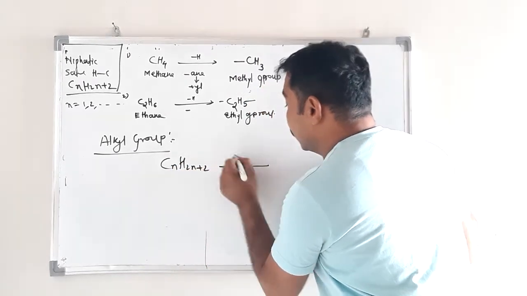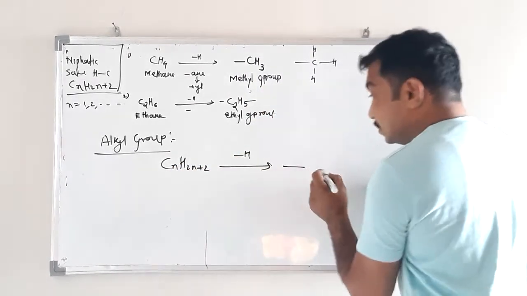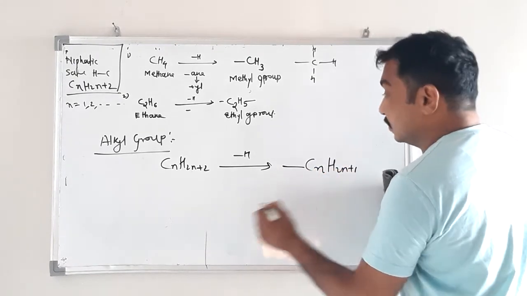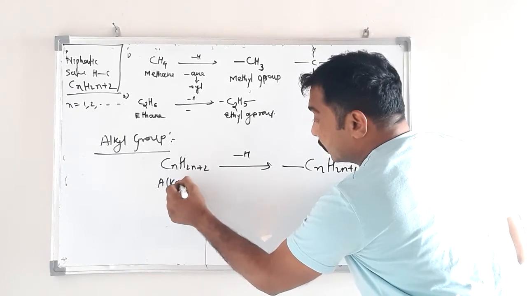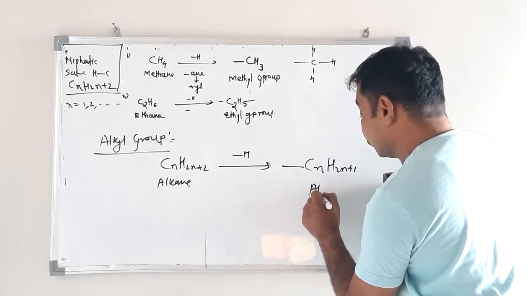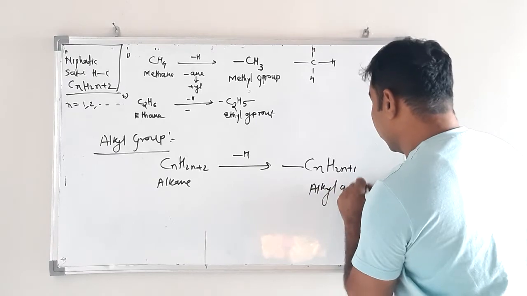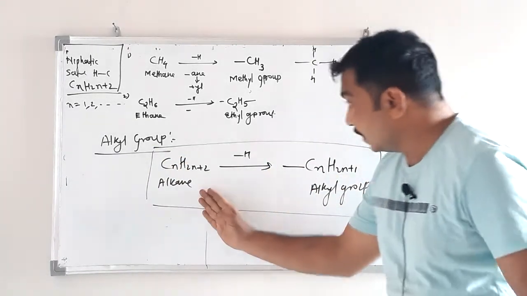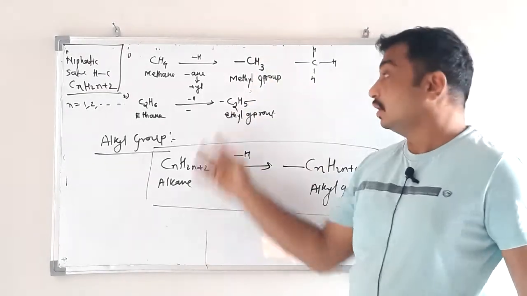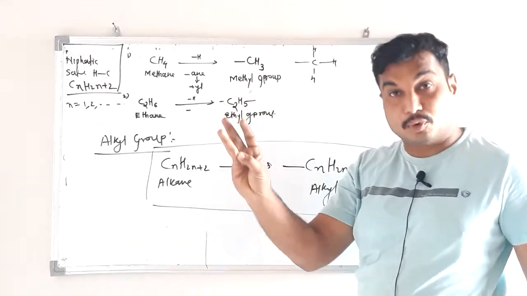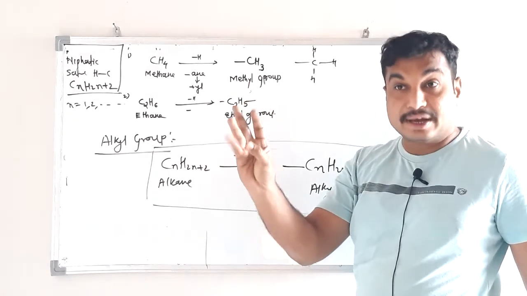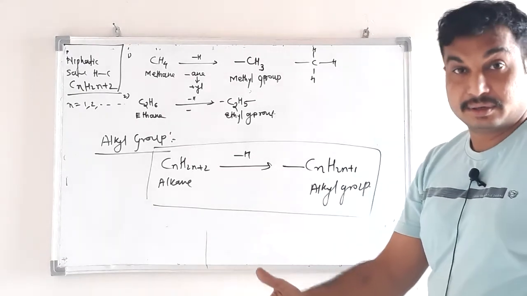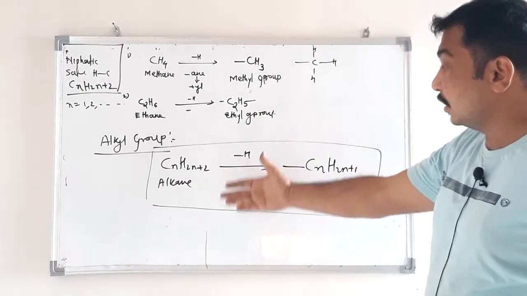CnH2n+2, remove one hydrogen, then one of the valencies of carbon becomes free: CnH2n+1. This is the alkane, this is the alkyl group. Remember, this is very important. Just by taking different alkanes, we will have different alkyl groups: methyl, ethyl, propyl, n-propyl, isopropyl, n-butyl, isobutyl, like this. Okay, and so on. So this is known as alkyl group.